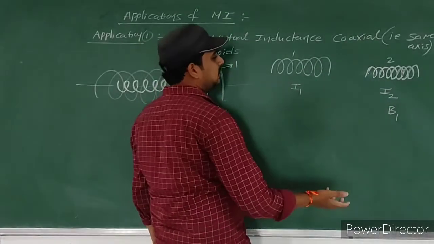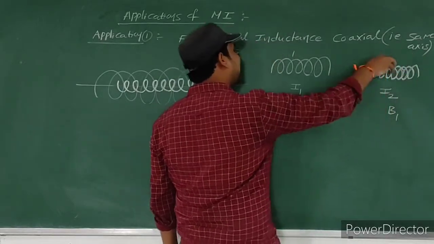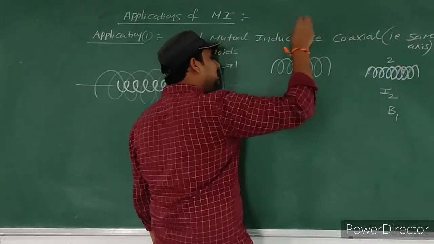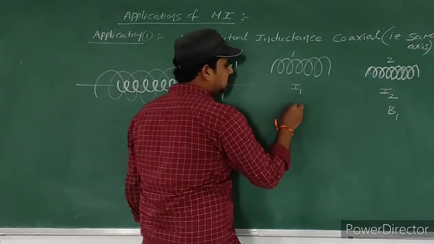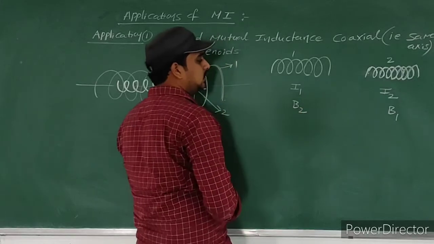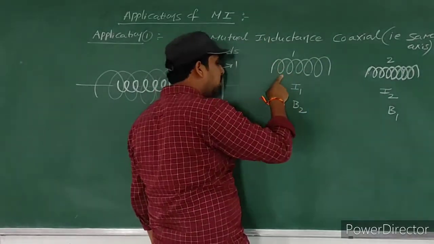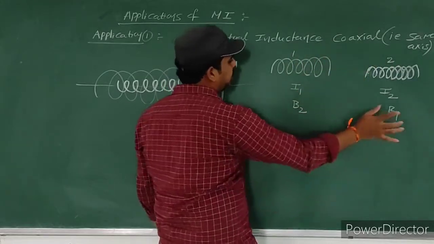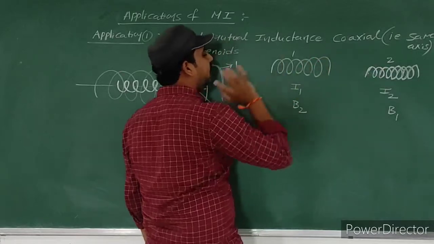Similarly, if current is passing through solenoid 2, it will produce some magnetic field acting on solenoid 1. That I consider B2. So B2 is the magnetic field acting on solenoid 1 due to solenoid 2, and B1 is the magnetic field acting on solenoid 2 due to solenoid 1.